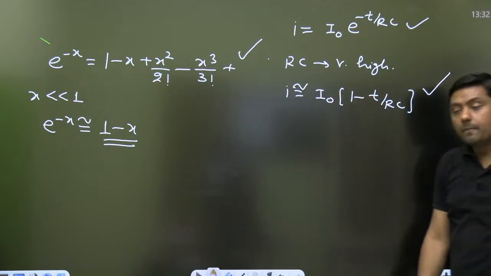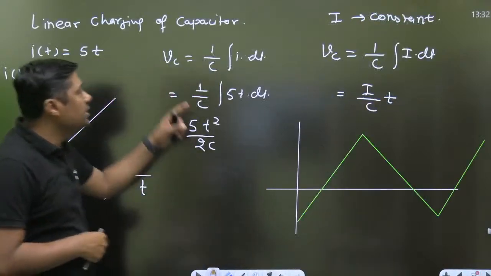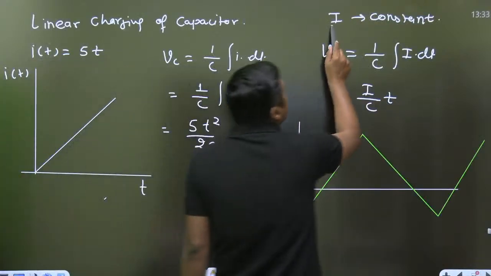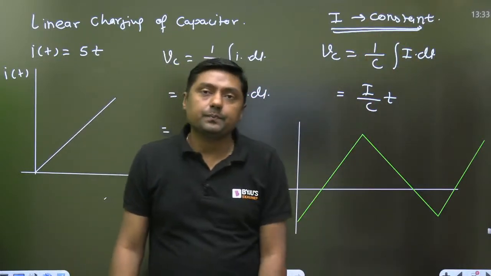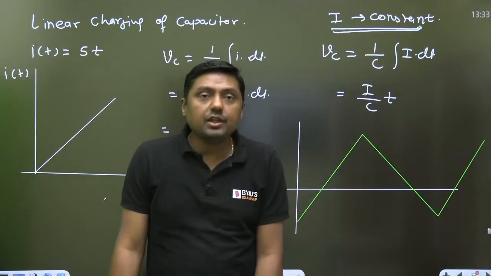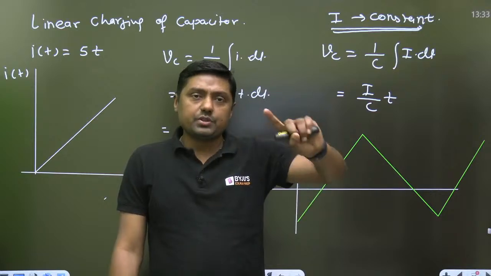Approximate formula. But if you want actual linearity, then always remember there should be constant current through the capacitor. Okay, I think up to this point everything is fine now. Now, last answer, please give me.